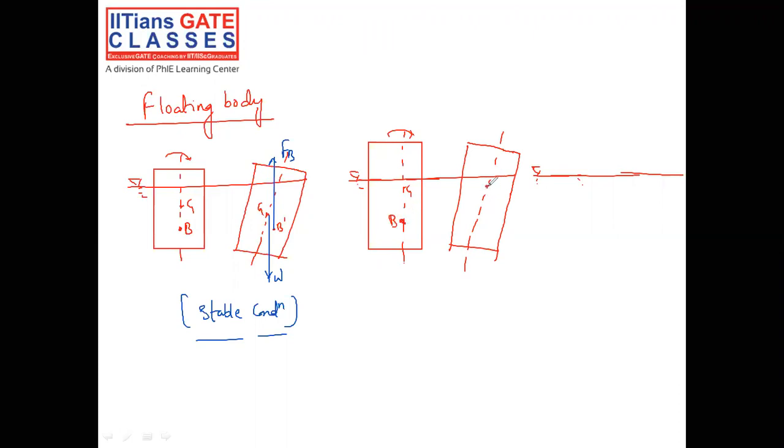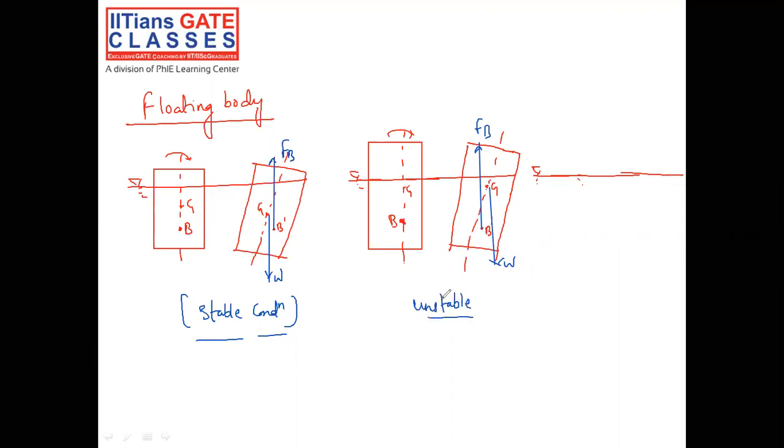The point G will be here only on the vertical axis, but point B will be shifted, B dash. Now, let me show you the forces. This is the buoyancy force and this is the weight of the body. Again, here also you will come to know that it is unstable.